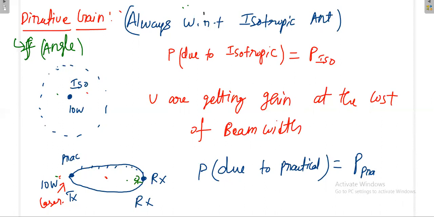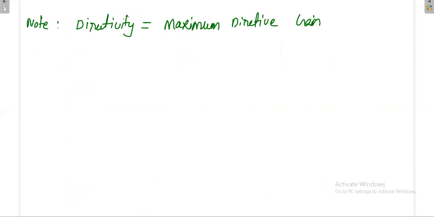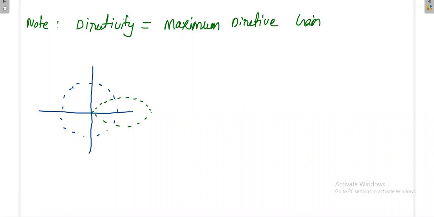One more diagram I will draw for clarity. Say for example, in the first case you have an isotropic antenna. It will radiate uniformly in all directions. In the second case, I am going to use a practical antenna that will radiate only in this direction. Now you know the radiation pattern diagram, where r is constant, that means your distance from the antenna is always constant. What you have to vary is your angle.